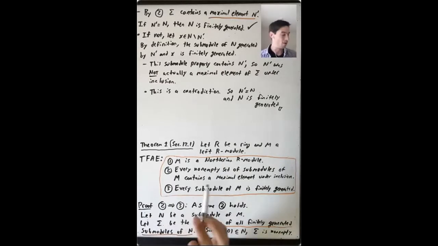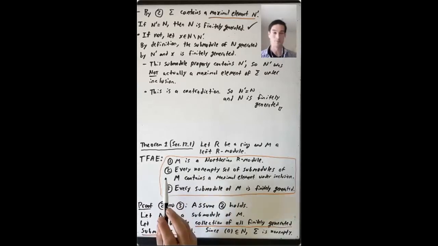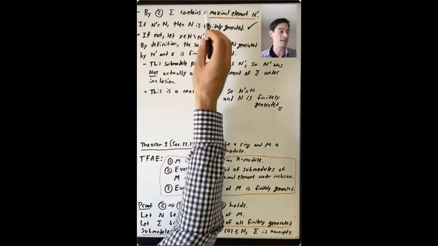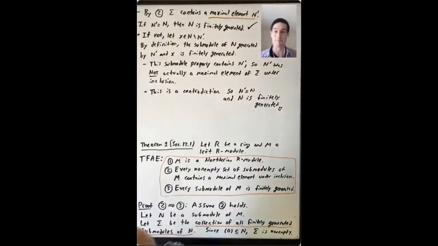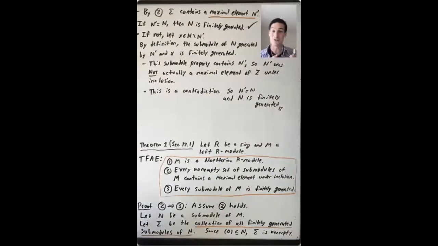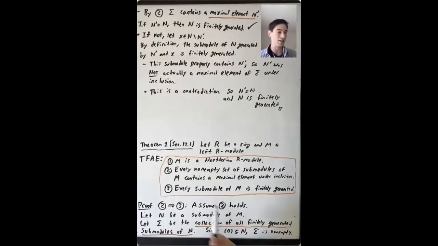All right, so now what happens when we apply 2? We see that sigma contains a maximal element N'. And we're going to use this N', which we know is finitely generated, to show that N is finitely generated. How do you do that? Well, if N' equals N, then we're done. Then N' is finitely generated, so N is finitely generated.